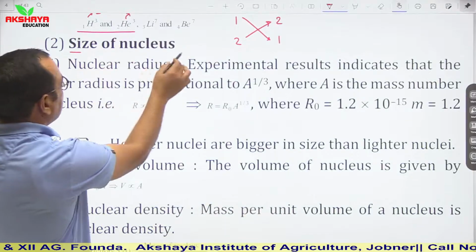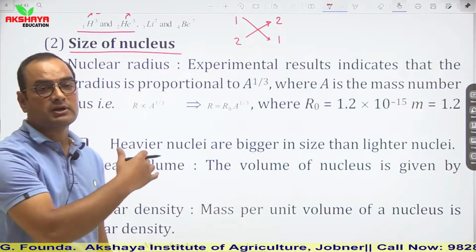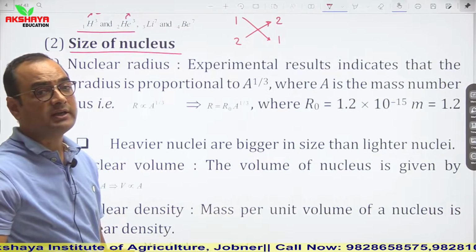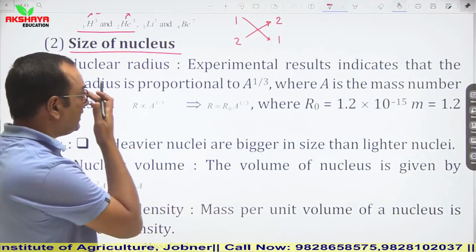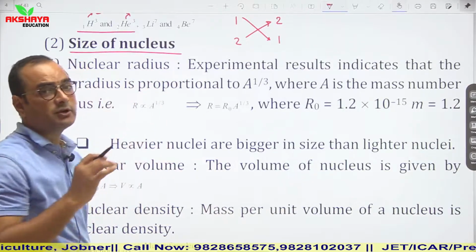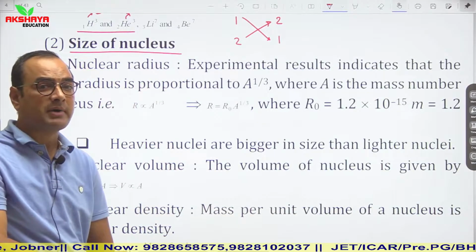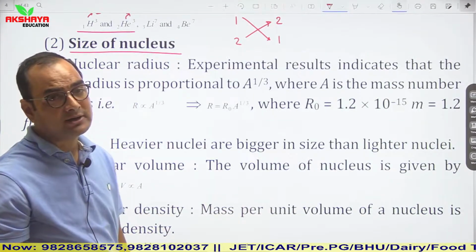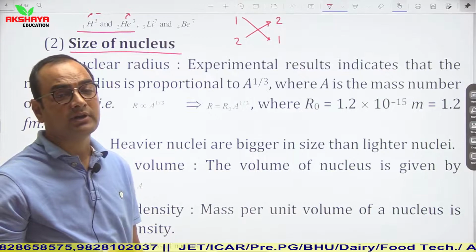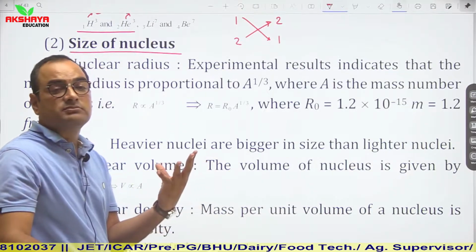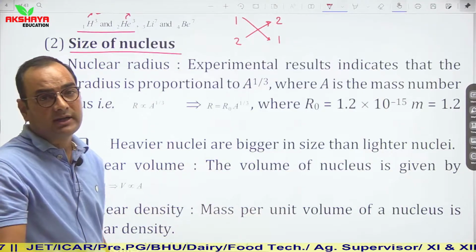Size of nuclei. So again, Rutherford explained about the size of nuclei in his experiment, and he explained that the size of nuclei is of the order of Fermi, meaning 10 to the power minus 15 meter. In other words, we can say that the size of nuclei depends on the mass number of an atom. Larger the mass number, larger the size of that nuclei.